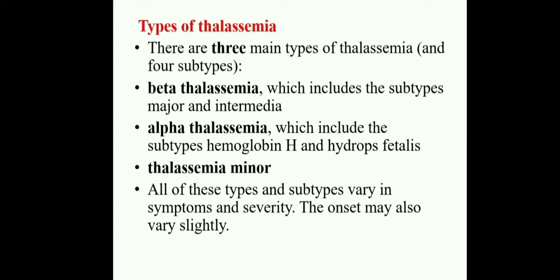This is the alpha thalassemia. Here hemoglobin H is having some defects. The next one is thalassemia minor. All these types and subtypes vary in symptoms and severity, and the onset may also vary slightly. This is about the types and subtypes of thalassemia. All of you clear? In beta thalassemia the subtypes are major and intermediate. Whenever the beta chain is affecting the hemoglobin, it is major, and then there is intermediate. This is about the types of thalassemia.